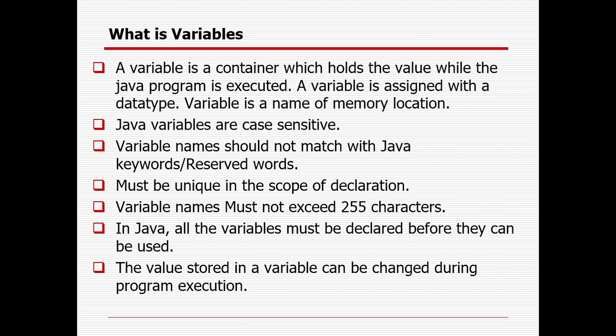Then the next one is the variable. I have already tried to link it with the data type, because there is a connection. You have to define some variable, and whenever you are dealing with a variable, it should have some data type. Otherwise it's logically irrelevant. A variable is a container which holds the value while the Java program is getting executed. A variable is assigned with a data type. A variable is a name of a memory location.